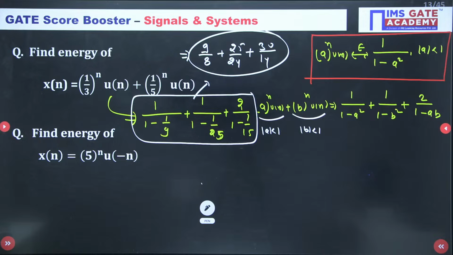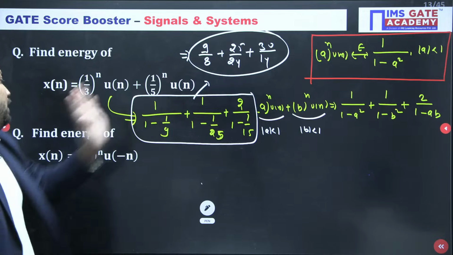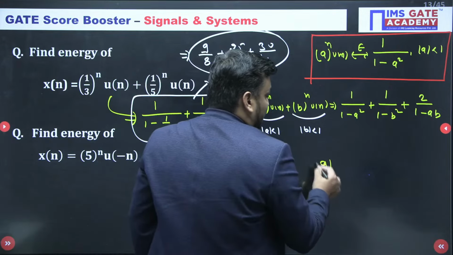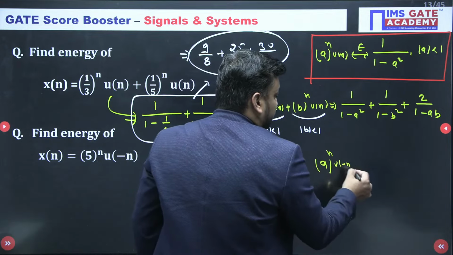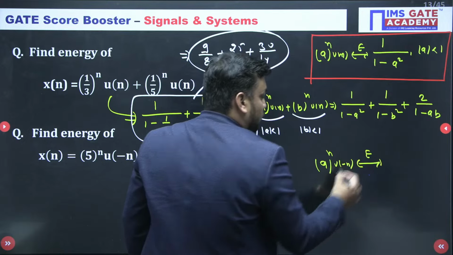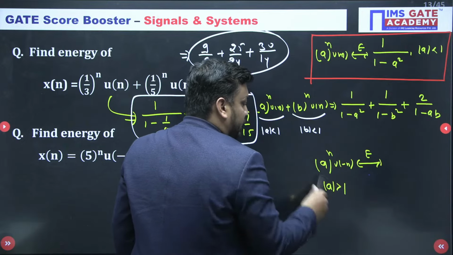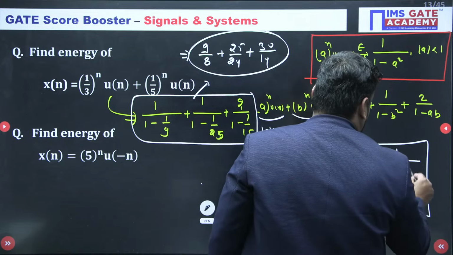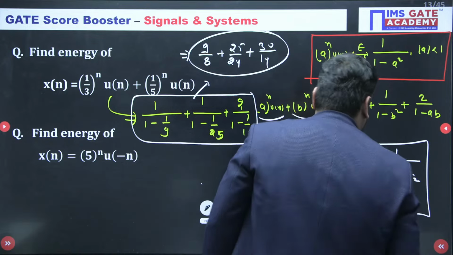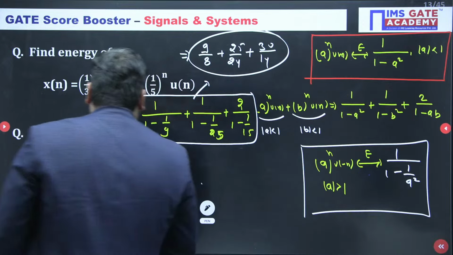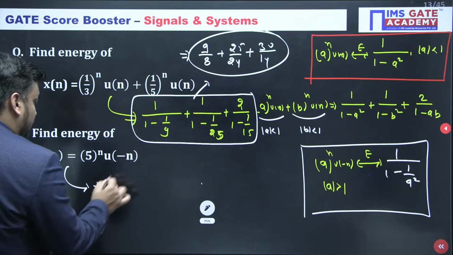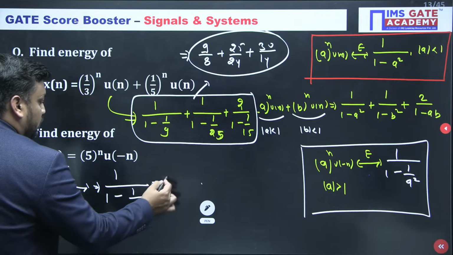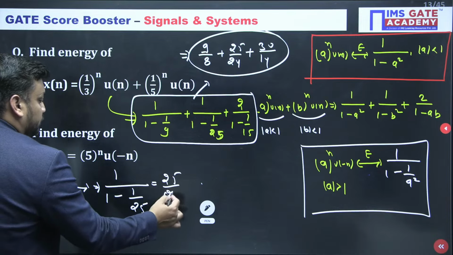Chandni says 4.4. Okay. I think you have all calculated. Student, here also I hope you remember the short trick. If a^(-n) u[-n] has energy only if mod of a is greater than 1, and the energy of this signal is nothing but 1 upon 1 minus 1 upon a squared. So again, if you know the short trick, directly apply this. So 1 upon 1 minus 1 upon 25. So the answer is 25 upon 24.